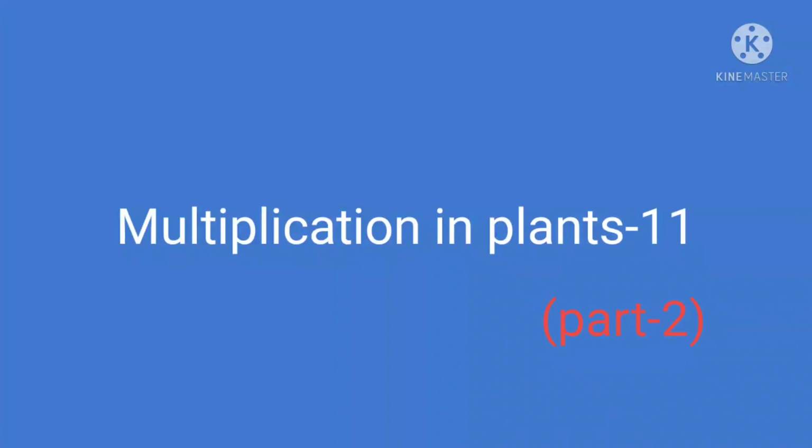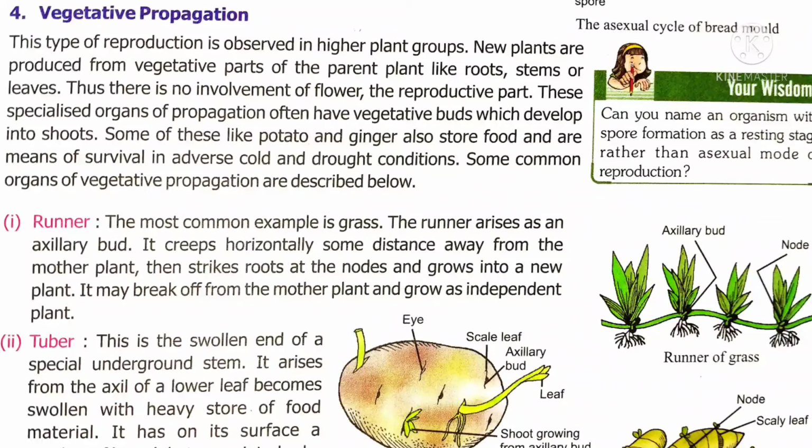Let's start the chapter Multiplication in Plants, chapter 11, on pages 161 and 162. We have been discussing asexual reproduction modes. There are different types of asexual reproduction: budding, fragmentation, spore formation and vegetative propagation. In the previous session, we discussed budding, fragmentation and spore formation. Today, let us move on to the topic vegetative propagation.